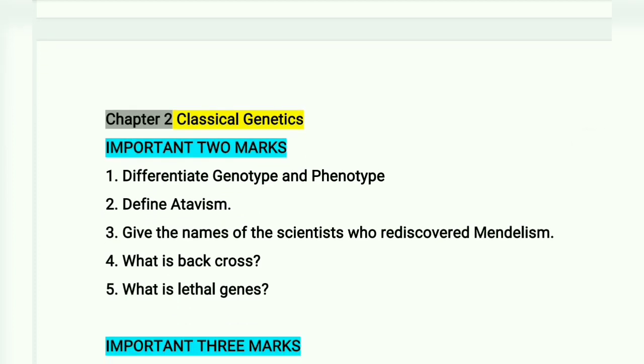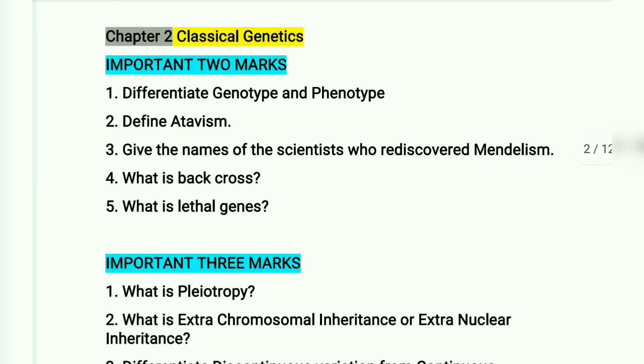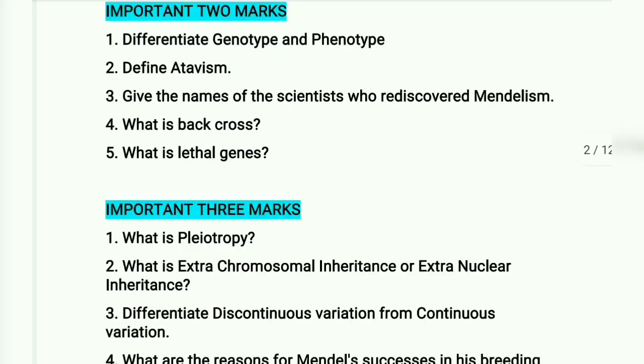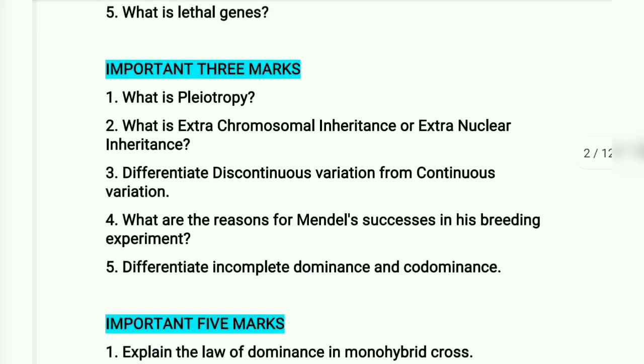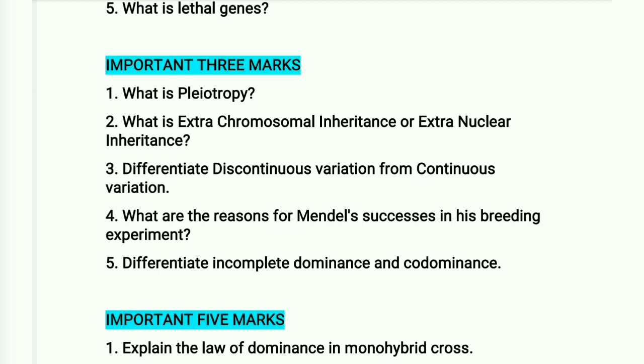Differentiate genotype and phenotype. Define atavism. Give the names of the scientists who rediscovered Mendelism. What is backcross? What is lethal genes? Important 3 marks. What is phytotrophy?